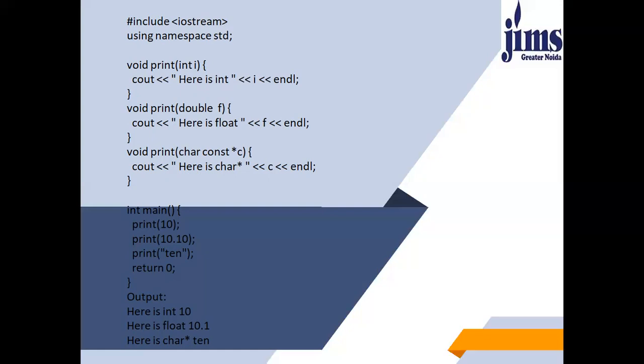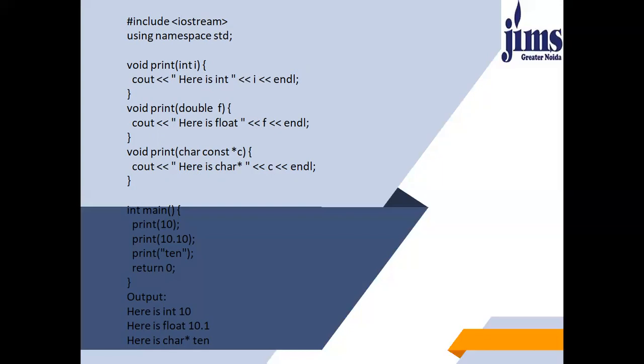Here is character pointer, here is float, here is int. So these characters will be printed as it is. And in place of i, f and c, as you can see in the function body, you have written i, you have written f also, you have written c also. So in place of these three variables, you will get the value because these three variables are not in double quotes.